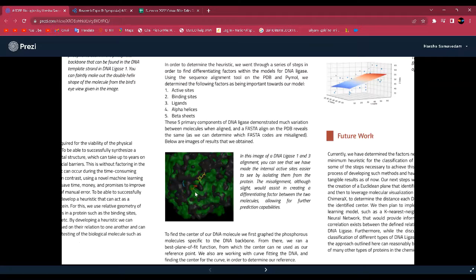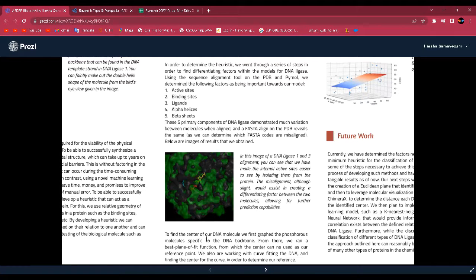PDB reveals the same. In this image of a DNA ligase 1 molecule and a DNA ligase 3 molecule in alignment, you can see that we have made the internal active sites easier to see by isolating them from the protein. The misalignment, although slight, would assist in creating a differentiating factor between 2 molecules, allowing for further prediction capabilities.